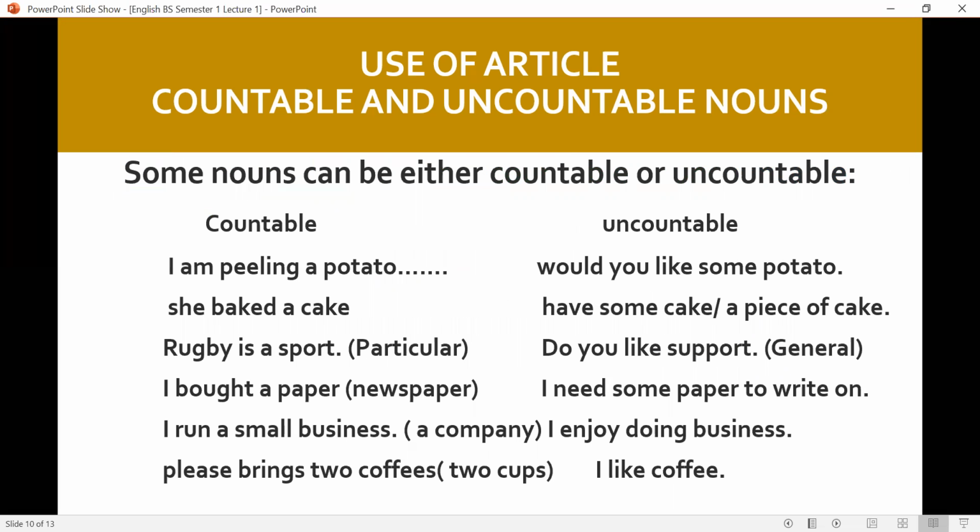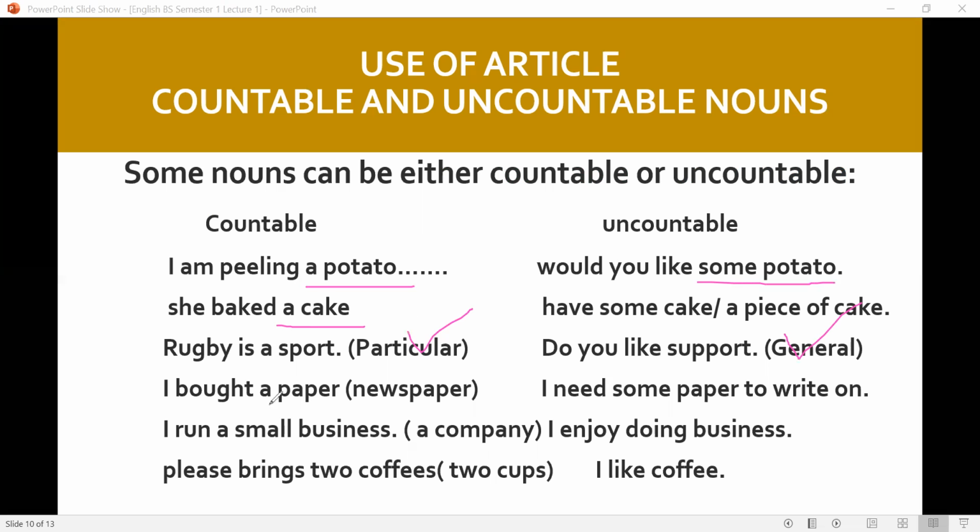Now, some nouns can be either countable or uncountable. It depends upon the sense in which we are using a word. I'm peeling a potato. Would you like some potato? She baked a cake. Have some cake, a piece of cake. Rugby is a sport, a sport in particular. Do you like sport? When you talk about sport in general, it becomes uncountable, so you cannot use an article.